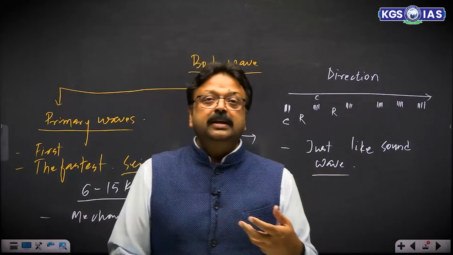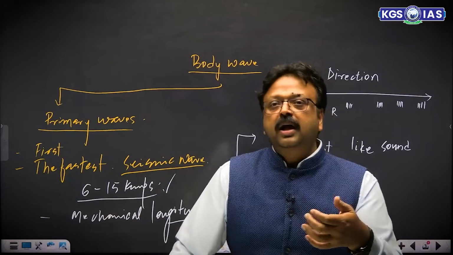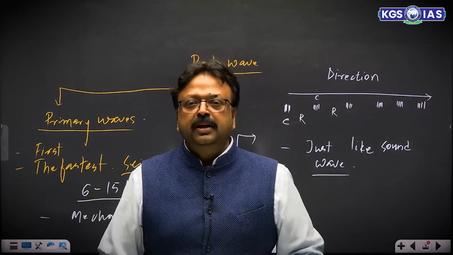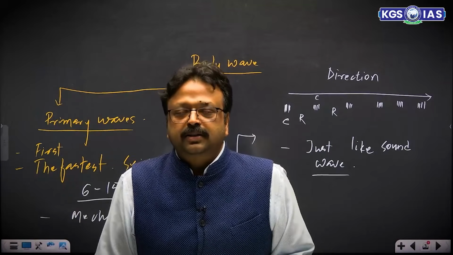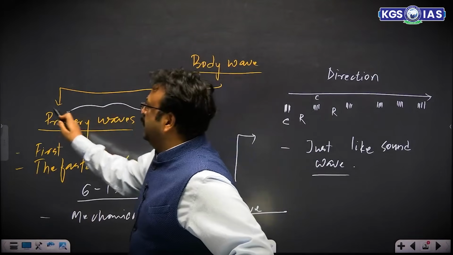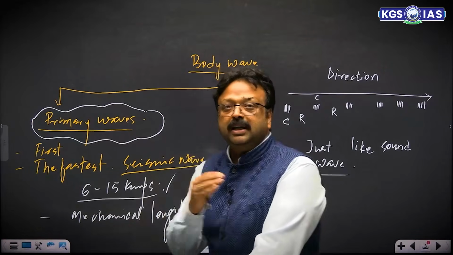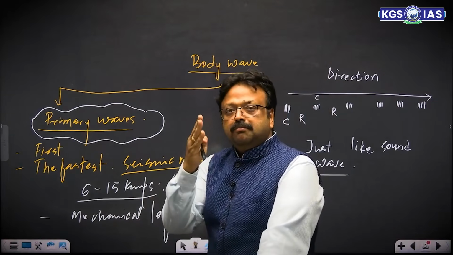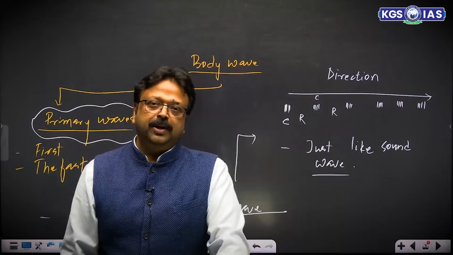That's why whenever there is an earthquake, you feel the tremors along with a rumbling sound, as if there is a huge motor running just below the earth's surface. This rumbling sound is produced because of the arrival of this primary wave, because it is a mechanical longitudinal wave in which the medium particle oscillates in the direction of wave propagation.